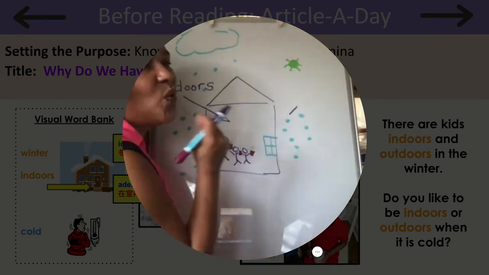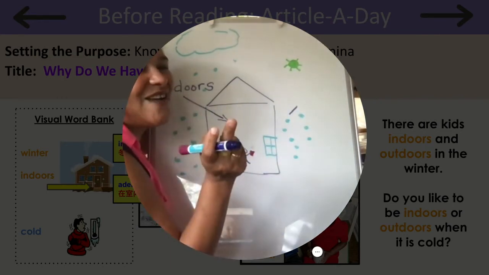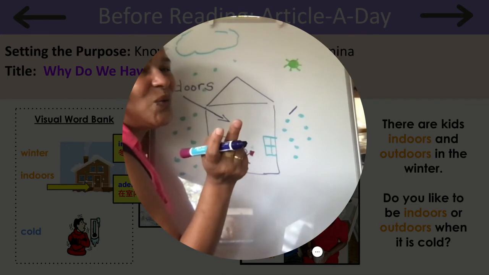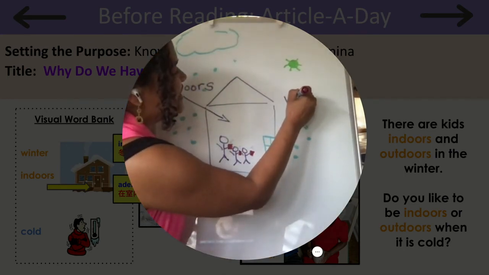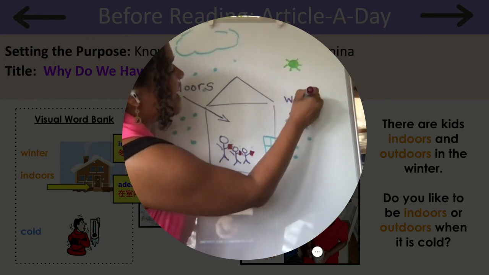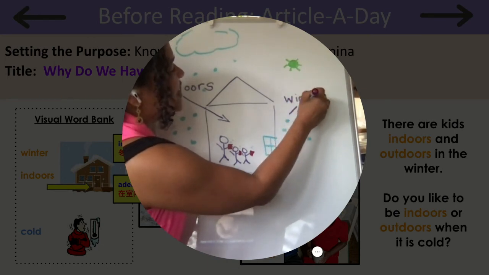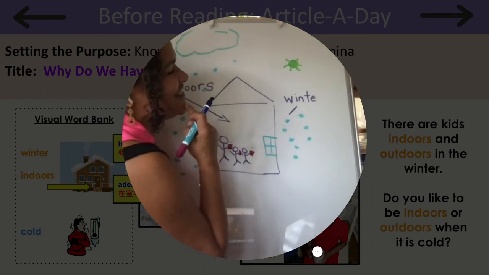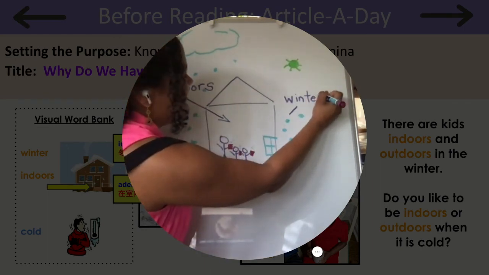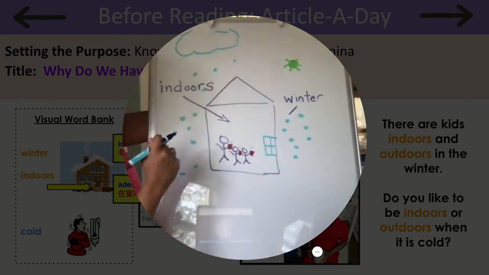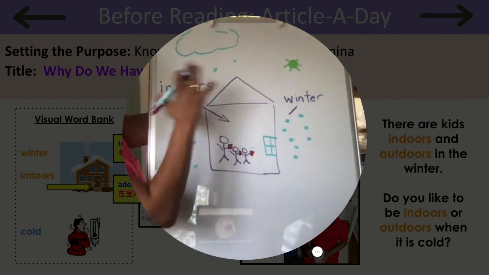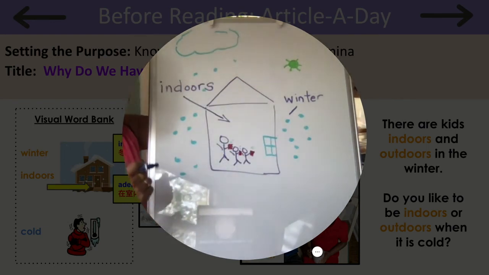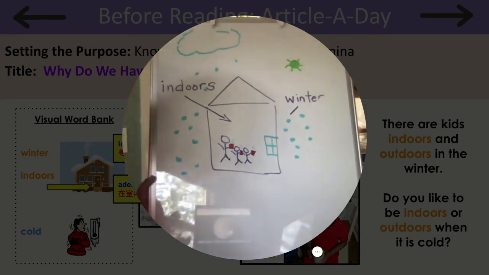And how do we spell winter? What's that first sound we hear? That's right, the W. And if you don't know how to spell winter, we can always check our word bank. Winter. What's that last sound? That's right, the letter R. So I've drawn my picture and I've labeled my picture. Now it's time for me to write my sentence.